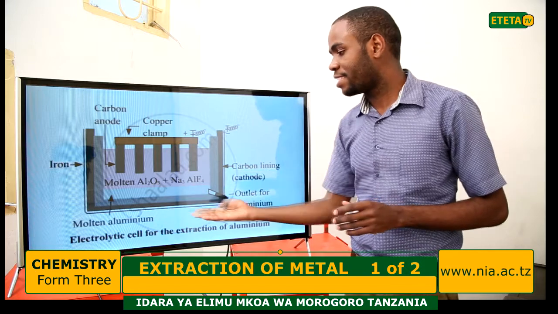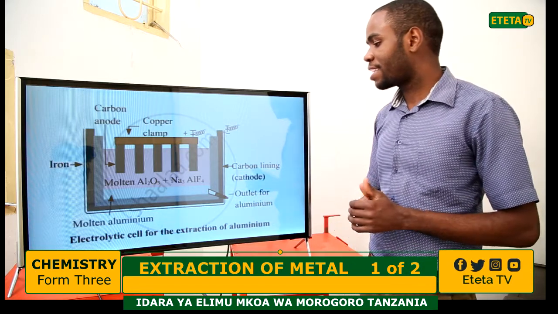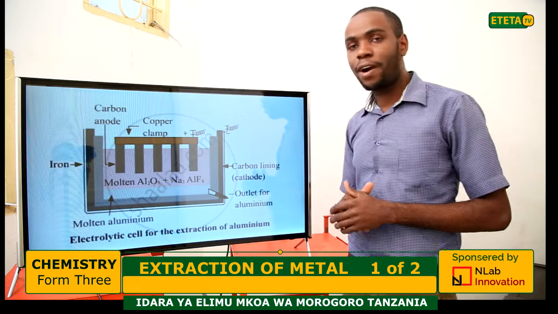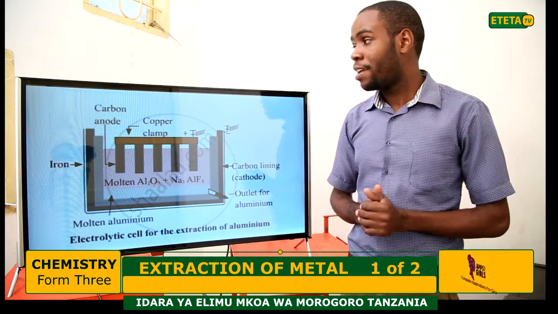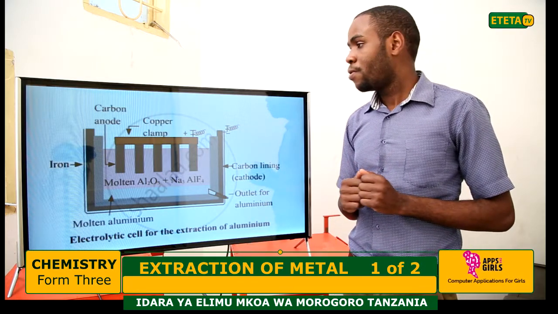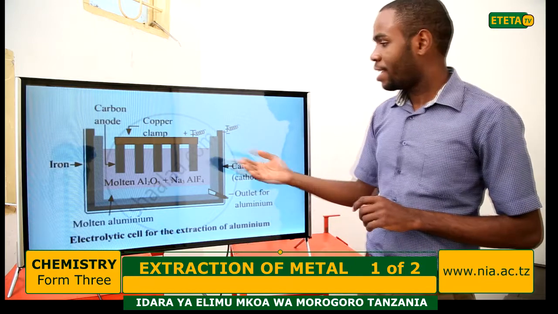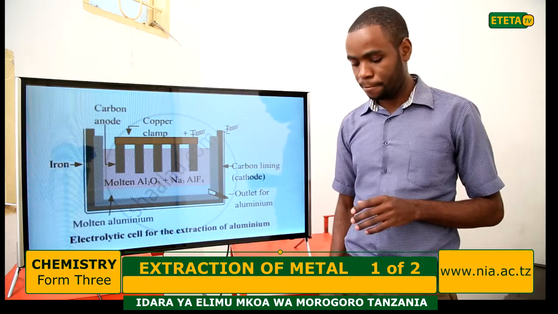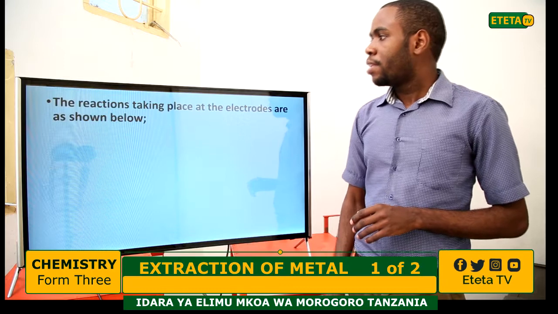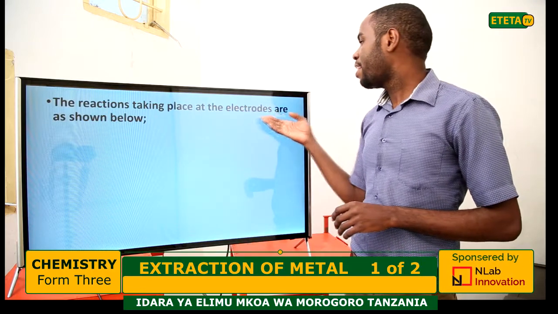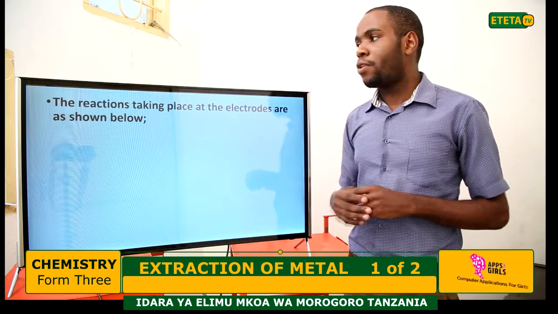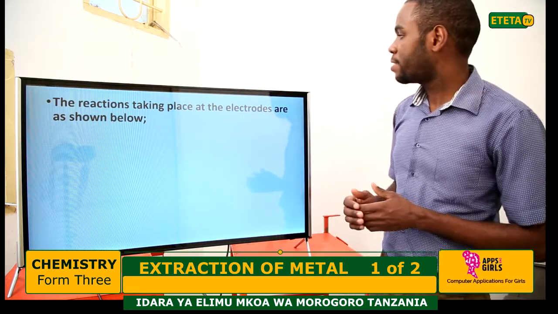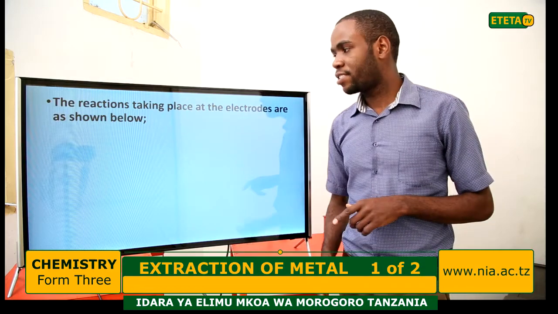And this one here is the diagram, the electrolytic cell for the extraction of aluminium. It looks like this. The reactions taking place at the electrodes are as shown below.